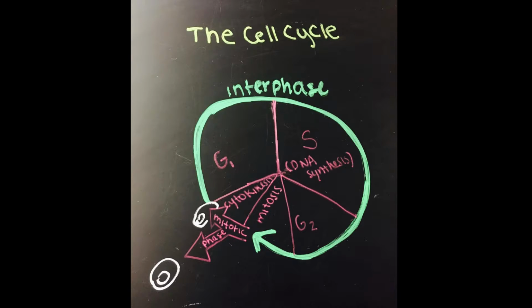The interphase is divided into three different subphases. The cell grows through each phase. The first is the G1 phase, the second is the synthesis phase, and the third is the G2 phase. During the synthesis phase, DNA is replicated, and during the G2 phase, the cell grows as it gets ready to divide itself. The mitotic phase consists of cytokinesis and mitosis. During mitosis, the nucleus, along with the duplicated chromosomes, divides and then are distributed to two daughter nuclei. Cytokinesis begins before mitosis ends and is the splitting of the cytoplasm. These two processes divide the cell into two daughter cells.